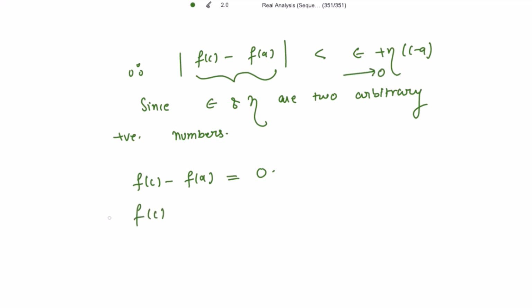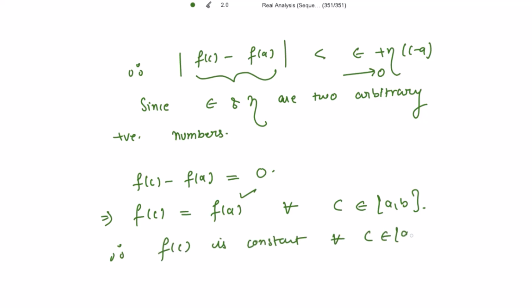So from this we get f(c) equal to f(a) for all c belonging to the closed interval [a, b]. And because this f(a) is a fixed value, therefore f(c) is constant for all c belonging to the closed interval [a, b], that is f is constant almost everywhere, right? So here ends the proof.